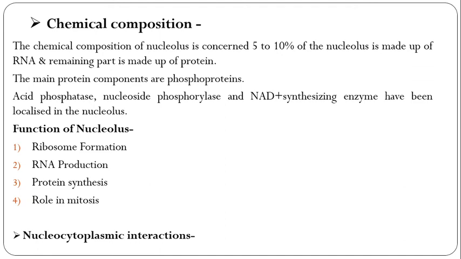Nucleocytoplasmic interaction. Most of the nucleic acids, like DNA and RNA of the cell, form in the nucleus, and those found in the cytoplasm are thought to have migrated there. The main exceptions are the DNA of some cytoplasmic organelles. So mRNA is formed in the nucleus, associated with the chromosomes, and rRNA is also formed in the nucleus, especially in the nucleolus.